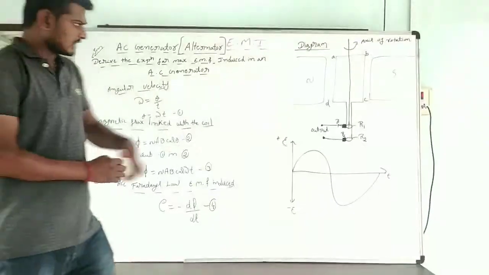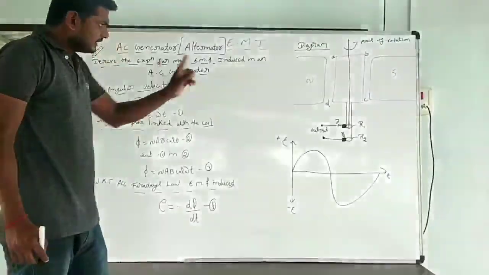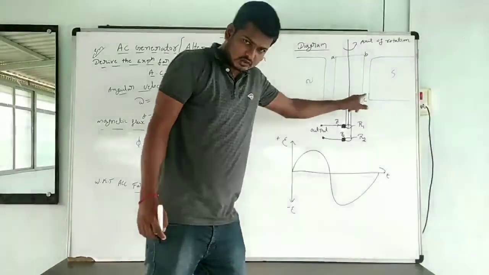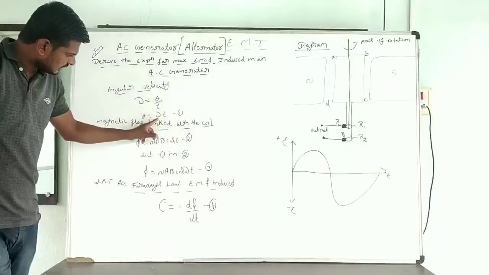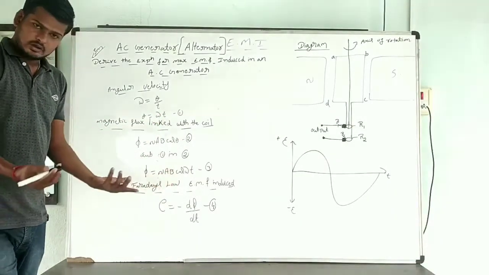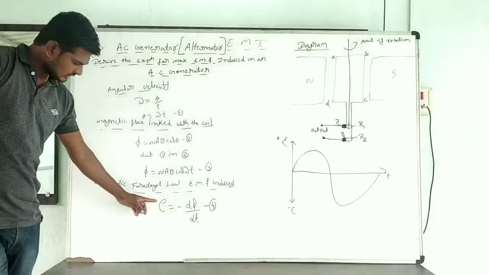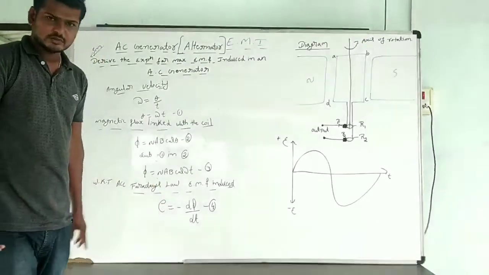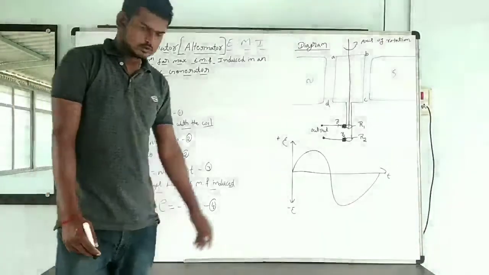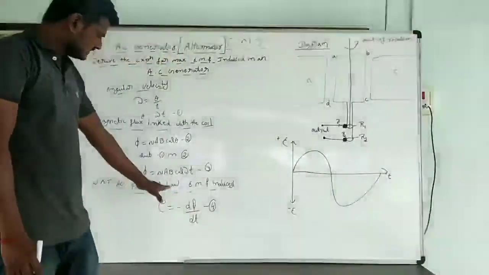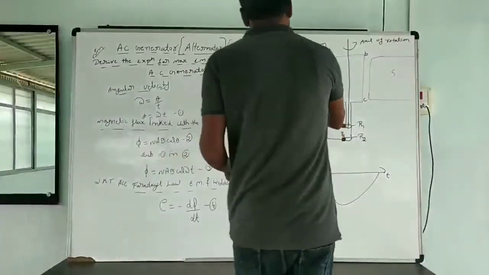It will be simple. The coil is going to be rotated. It is going to possess angular velocity. We know omega is equal to theta by t. Whenever the coil is rotated, the flux is also going to change. The flux linked with the coil, I am going to write as NAB cos theta. In place of theta, I am going to write omega t. Automatically, according to Faraday's law, flux changes and EMF is going to be induced. The induced EMF is directly proportional to what? The rate of change of flux. Induced EMF is directly proportional to the rate of change of magnetic flux. E is equal to minus d phi by dt. I am going to rub the diagram. I will go for the remaining derivation.